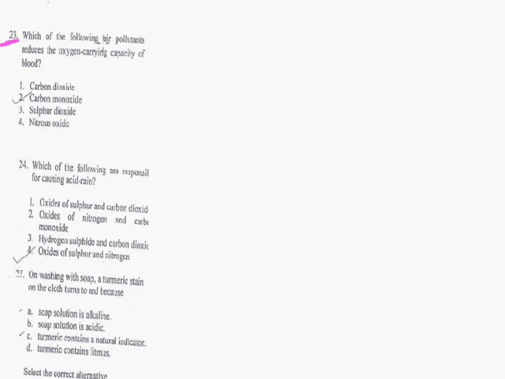Okay, what is the question? Which of the following air pollutants reduces the oxygen carrying capacity of blood? So obviously the correct answer is carbon monoxide. Why? Because carbon monoxide combines with the hemoglobin of blood to form carboxyhemoglobin, which reduces the oxygen carrying capacity of blood.